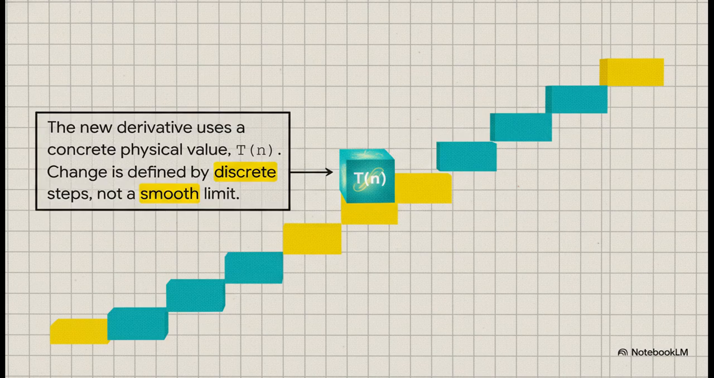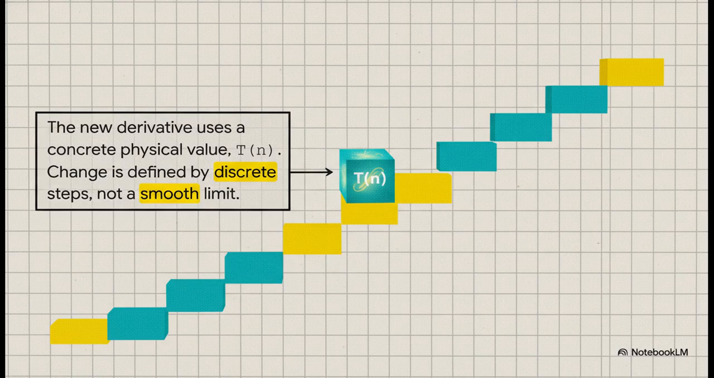Now, look at the W-field version. The top part, f of n plus 1 minus f of n, looks familiar. It's just the change between two discrete steps. Simple enough. But the magic, the whole game changer, is in the denominator. Instead of some abstract limit h going to 0, we have a concrete physical value, t of n.